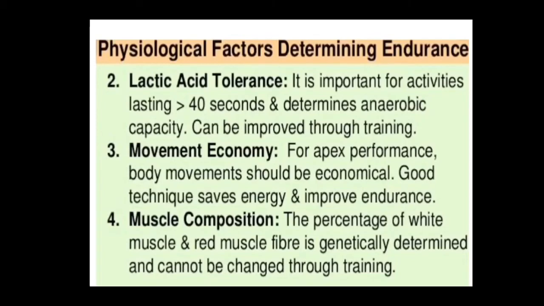Fourth factor is muscle composition. There are actually two main types of muscle fibers referred to as slow twitch and fast twitch muscle fibers. These fibers differ in how rapidly they can generate force, the type of energy system they use, and how quickly they fatigue. The percentage of white muscle and red muscle fibers is genetically determined and cannot be changed through training.